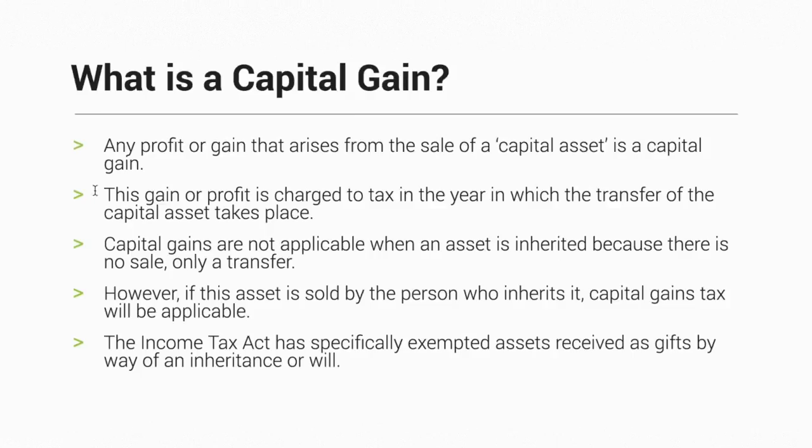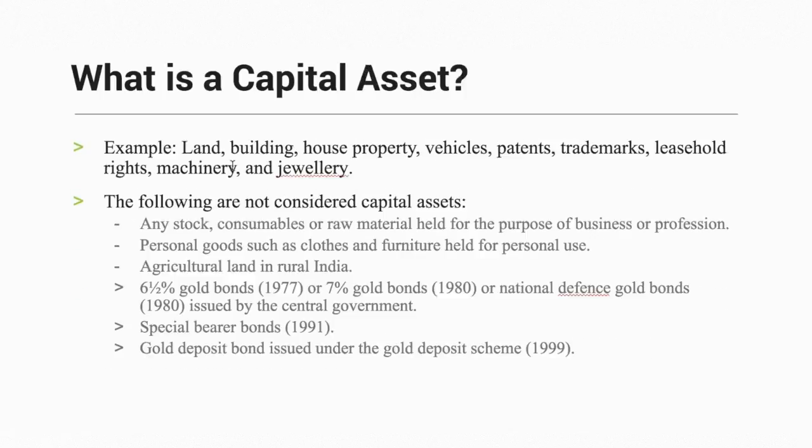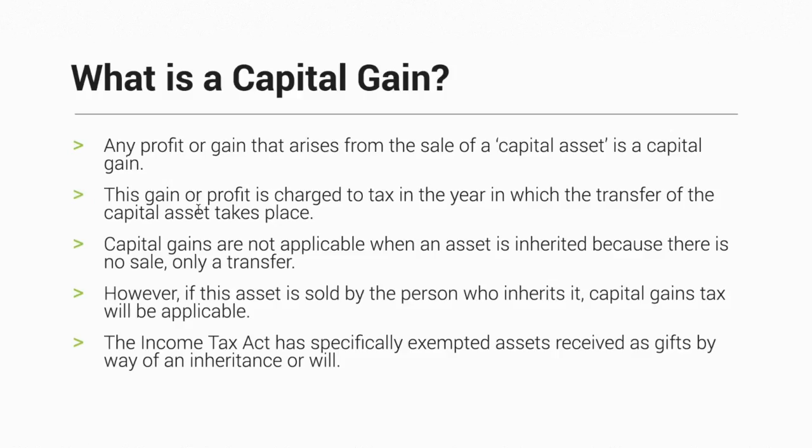If you sell a capital asset and make some gains, that is called capital gain. Any profit or gain that arises from the sale of a capital asset is a capital gain. Suppose you bought land in Chennai for 50 lakh rupees in 2015 and sell the same land for 80 lakh rupees in 2018, the gain here is 30 lakh rupees. That is a capital gain, and you need to pay income tax on that capital gain.